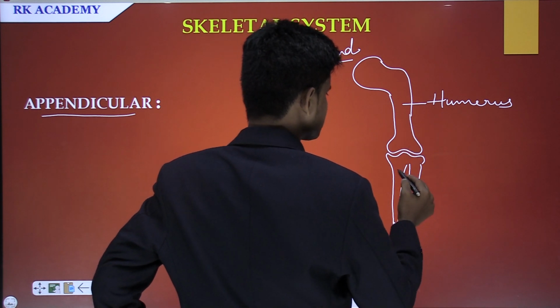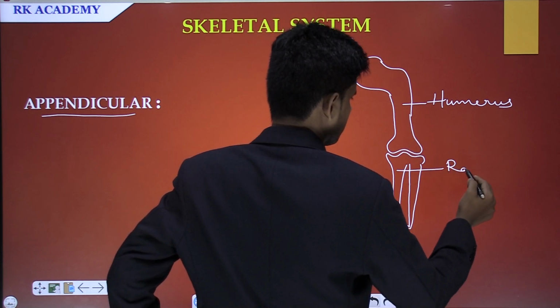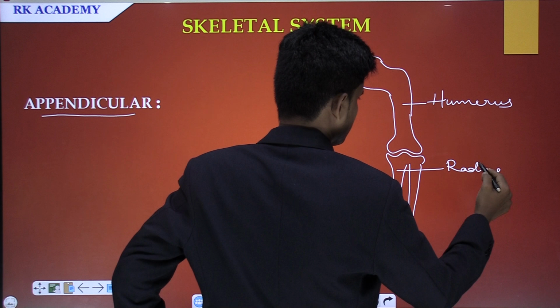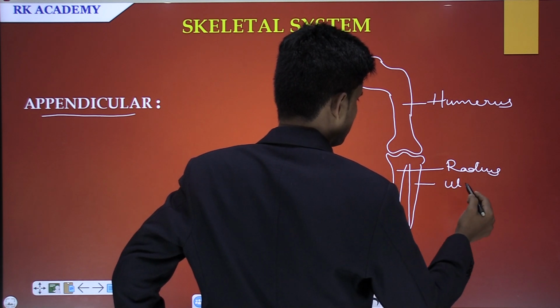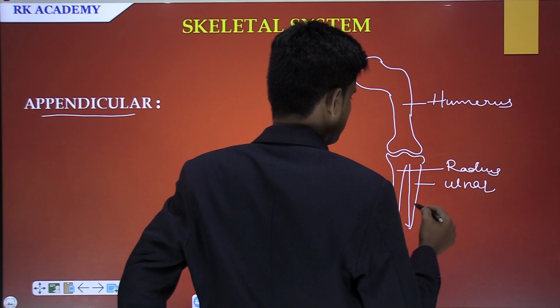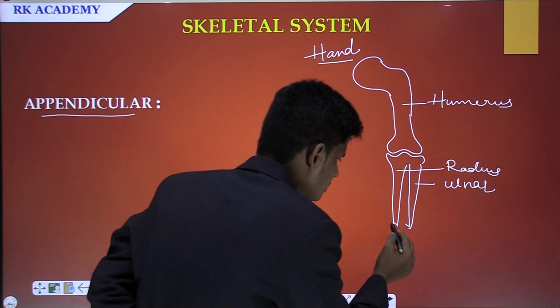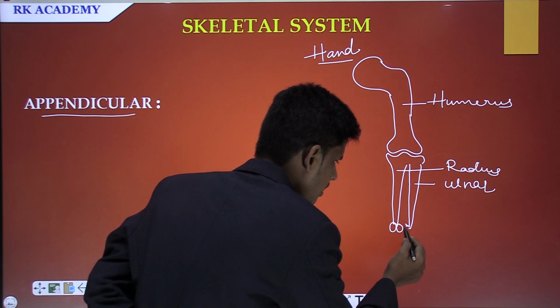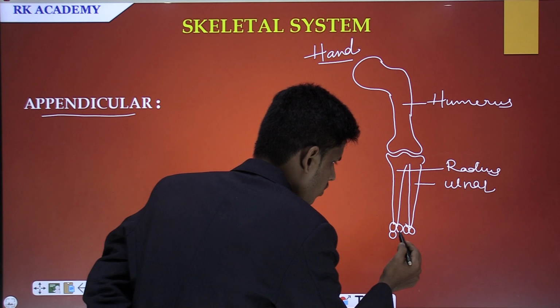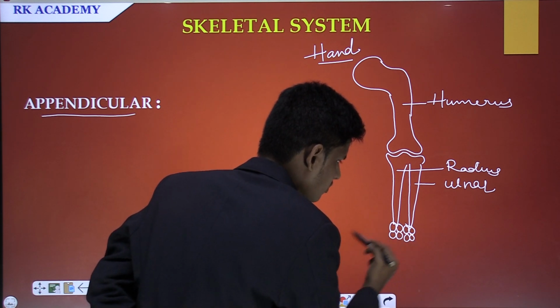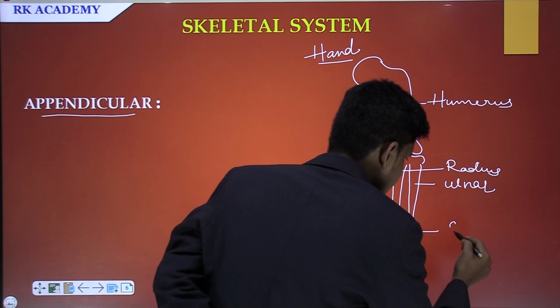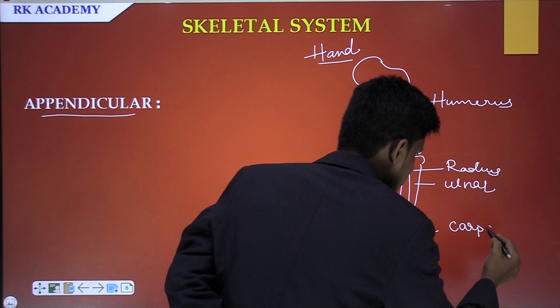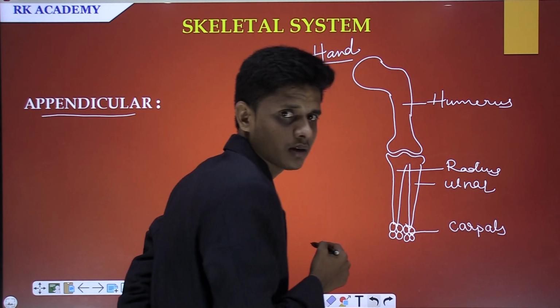This is called radius and this is called ulna, and these two bones make an establishment with the 8 bones, 1 2 3 4 5 6 7 8, and these are called carpals.